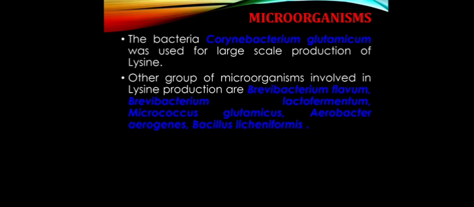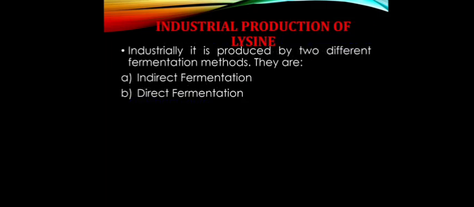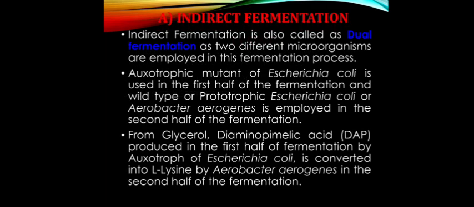Other groups of microorganisms involved in lysine production are Brevibacterium flavum, Brevibacterium lactofermentum, Arthrobacter, Agrobacterium, and Bacillus licheniformis. For the industrial production of lysine, there are two types: indirect fermentation and direct fermentation. First of all, let's talk about indirect fermentation.